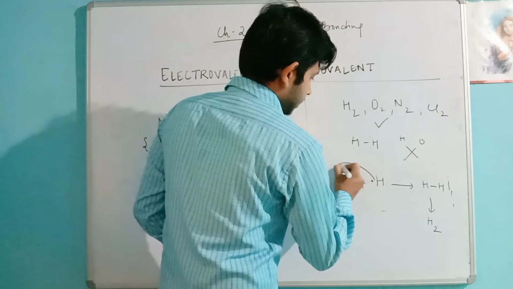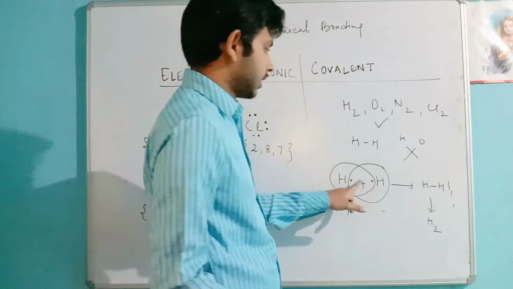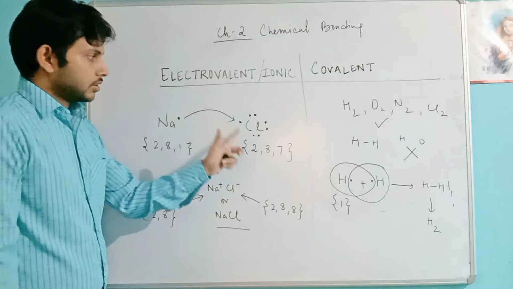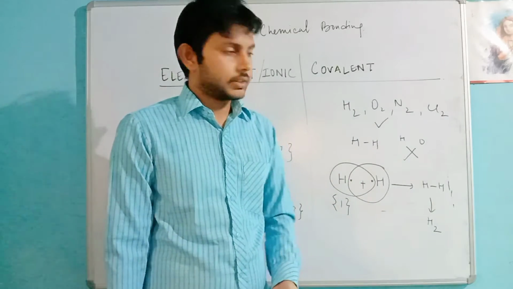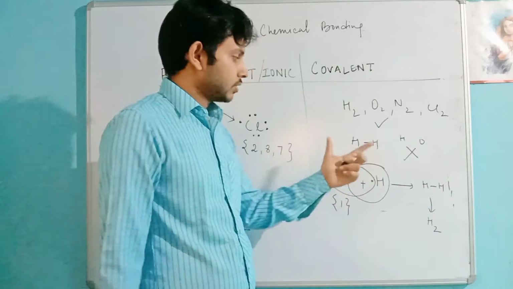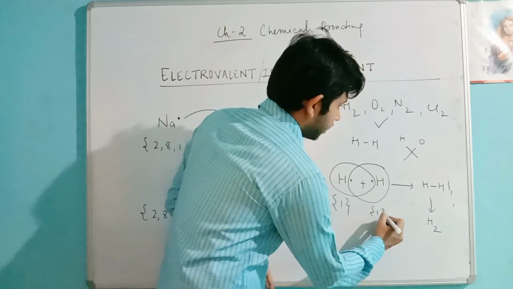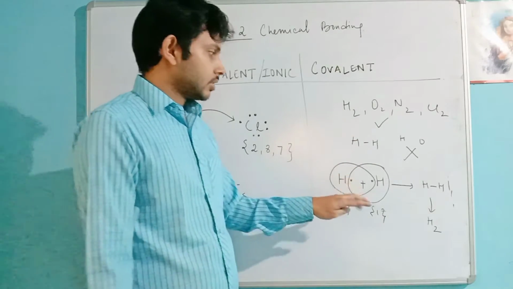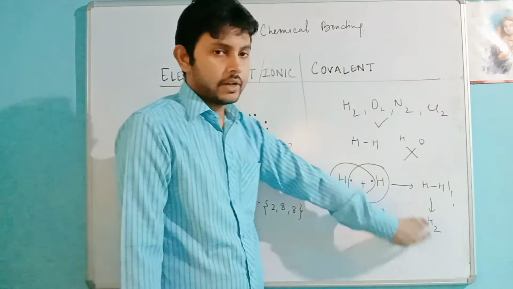You can represent this by a circle also. Now both hydrogens have 2 electrons. Here, in electrovalent compounds there was transfer of electrons, but in covalent compounds there is sharing of electrons. So covalent compounds are those which are formed by sharing electrons. It has one, but now together they have 2 electrons. 2 is a stable electronic configuration. So this is the electron dot diagram for hydrogen.